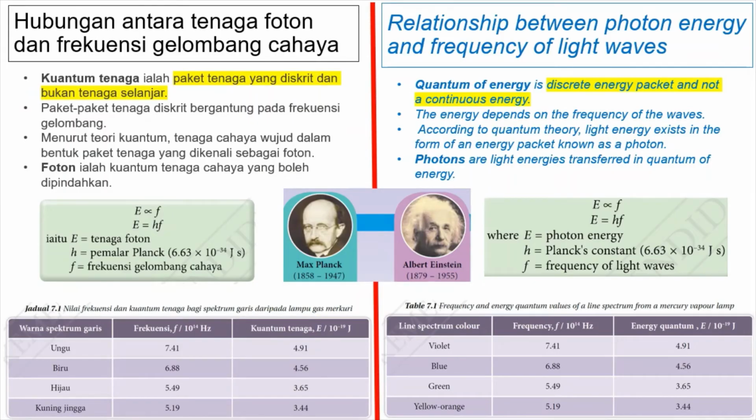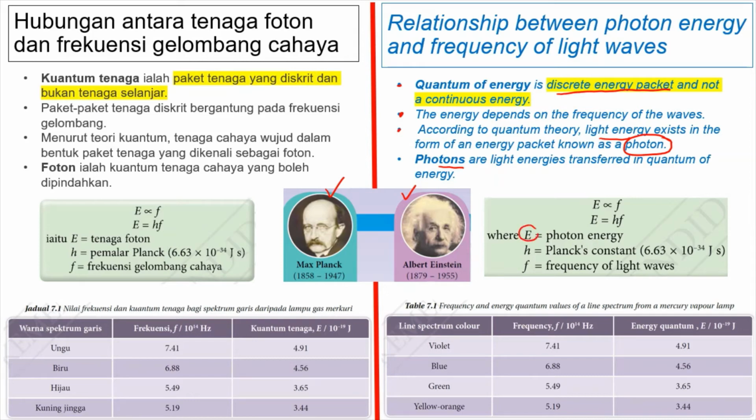What is quantum of energy? It is a discrete energy packet and not a continuous energy. The energy depends on the frequency of waves. According to Max Planck and Albert Einstein's quantum theory, light energy exists in the form of energy packets known as photons. So light energy is a photon. Photons are light energies transferred in quanta of energy.